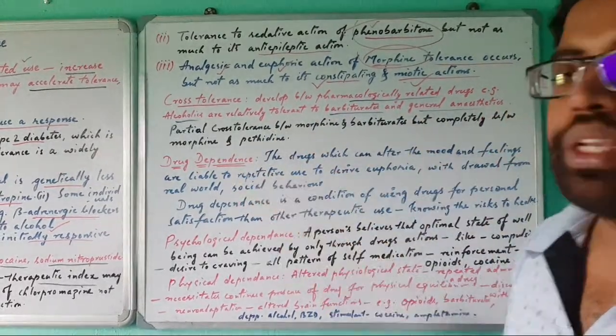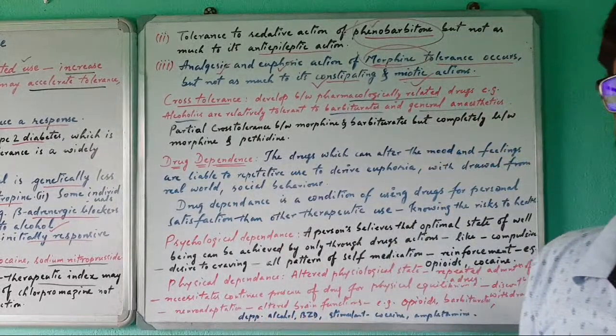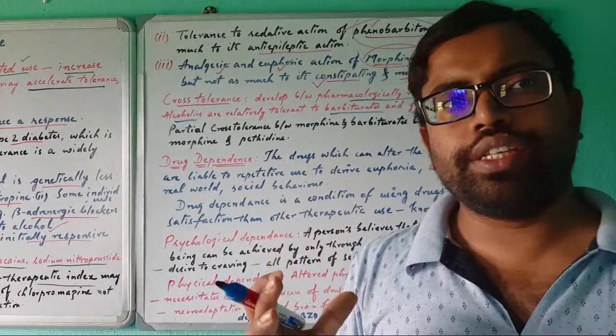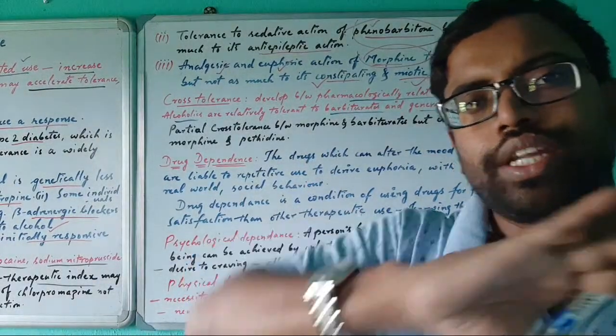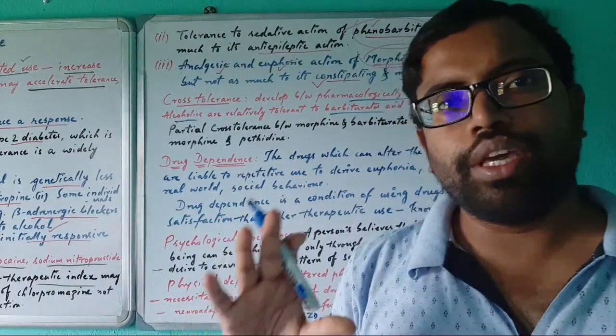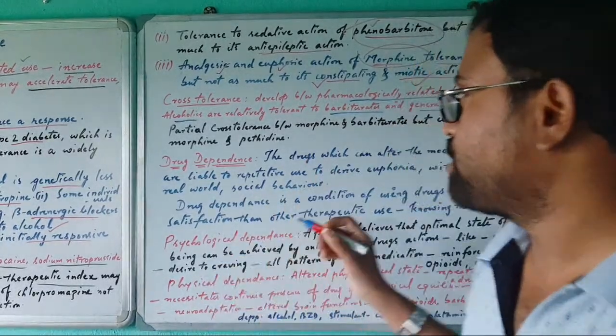Okay, then drug dependence. What is drug dependence? If a person is using a drug without any proper reason, it may develop dependency.